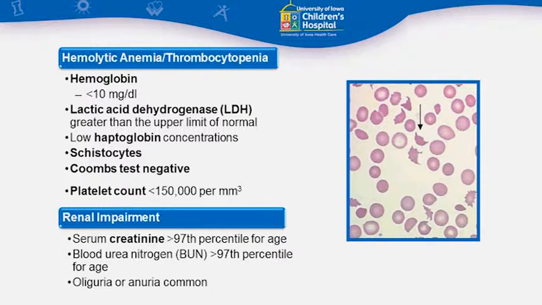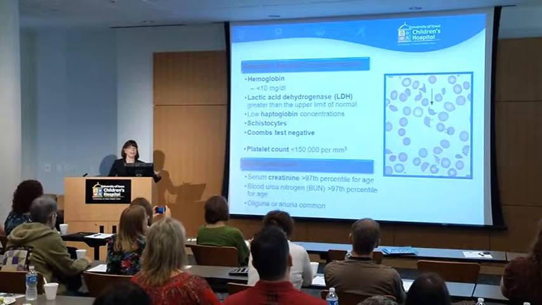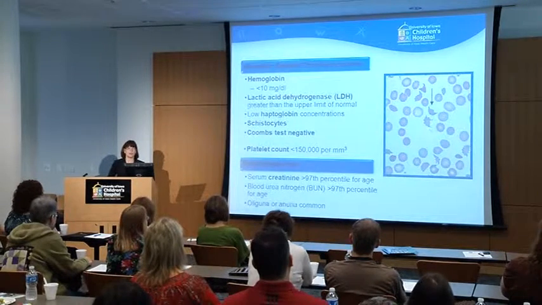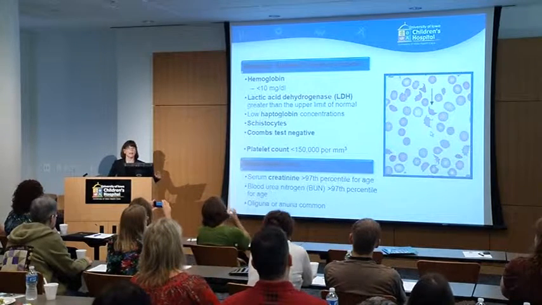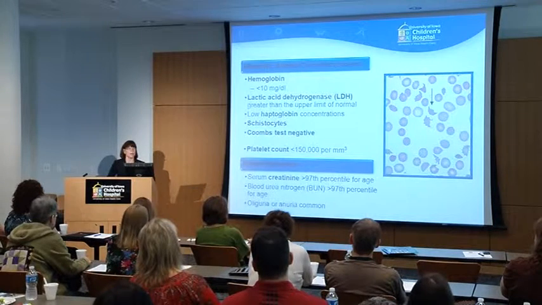We're also talking about this thing we call a low haptoglobin. We talk about schistocytes, and it's bandied around a lot, this thing we call schistocytes, but this is actually what that is. Normally, a red cell should be this nice, round, pink thing, basically. When we're talking about schistocytes, we're talking about these little blobs of things that are completely abnormal in shape, and that's very characteristic for physicians to be able to look under the microscope and find these. So we know that schistocytes are present in this disease. And finally, this is a small point that's probably not so important to you, but it really is a Coombs negative hemolytic anemia, and that separates it from some of the other diseases. And that is very important for the physicians.